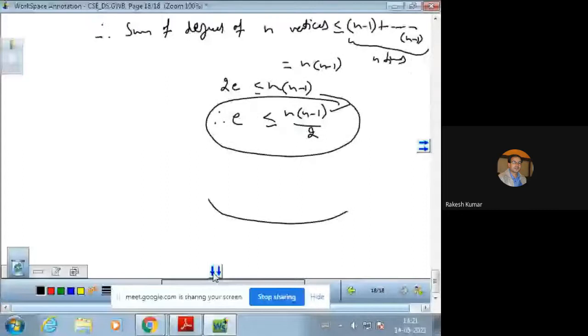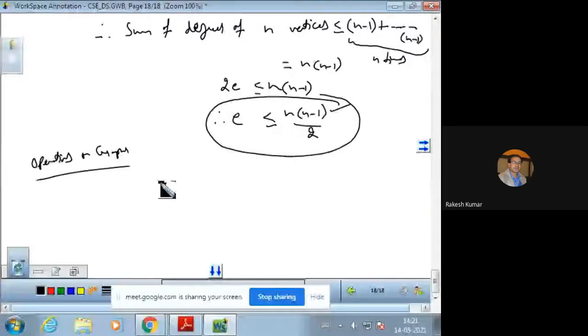We can perform operations on graphs also. We have two graphs, G1 and G2, G1 having vertex set V1 and edge set E1, and G2 having vertex set V2 and edge set E2.